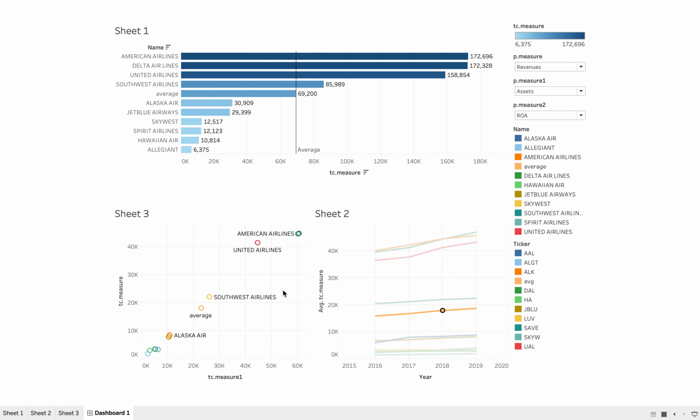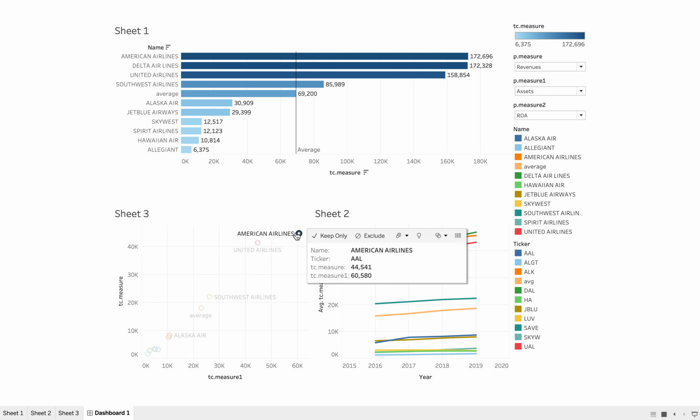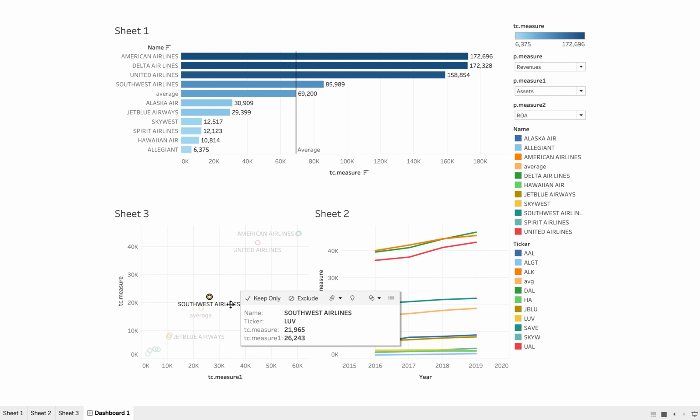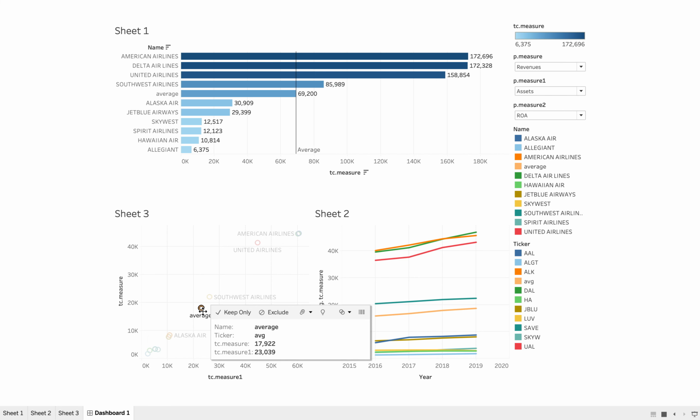Next, I would like to point out sheet 3, which combines both assets and revenue for each airline company. As a repetitive top player, we have American Airlines and Delta closely behind. Then United closely follows, and as you can see, Southwest is once again an outlier, far behind the top 3 players, but still above the lower players. And luckily, it still falls above the average line.